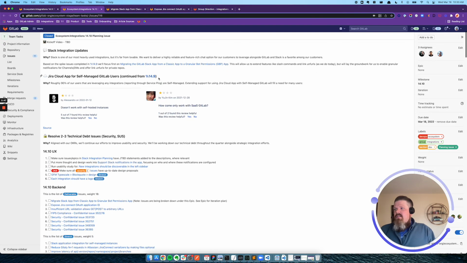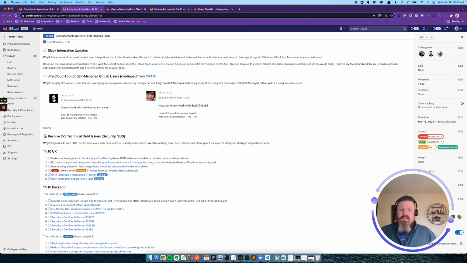The next area of focus is around our Jira integration. We're nearing the finish line for the Jira proxy for self-managed GitLab users. Last milestone, we finalized the OAuth flow for the GitLab for Jira app, and now we can make this app available for self-managed instances. And to do so, users will need to sign into their self-managed instance to use the app, but we'll deliver the front end from gitlab.com.